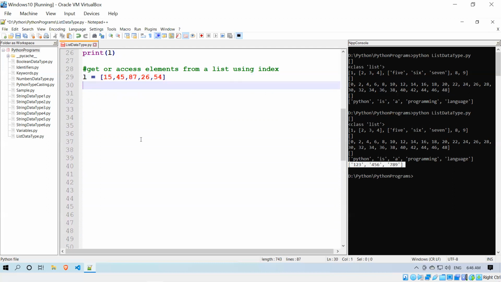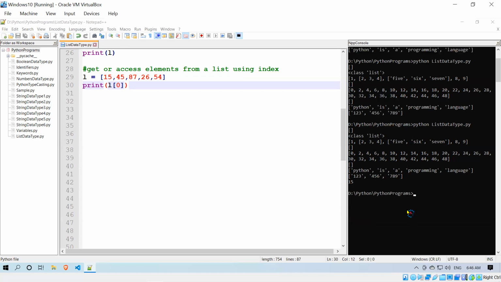I want to get the first element from this list. So how can you do that? Print l of square brackets with the index. The index starts from 0, right? So if you put 0, then you will get the first element, which is 15. When I run this, you see that it is giving me 15.